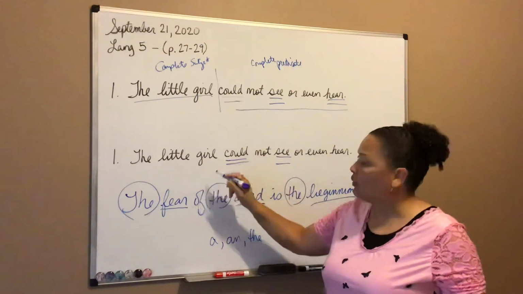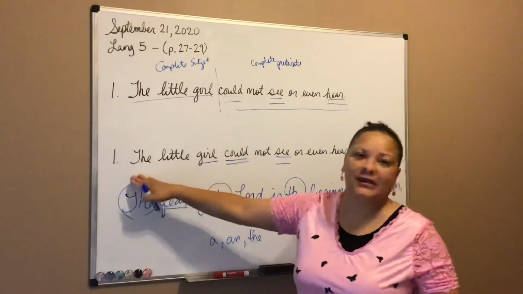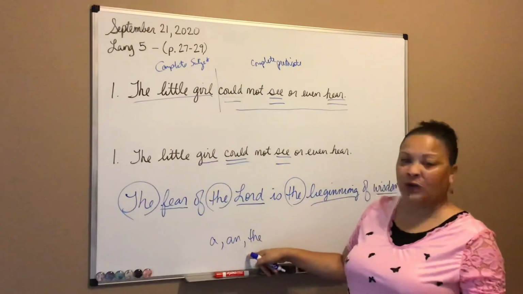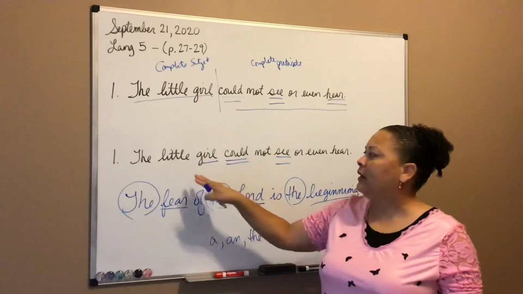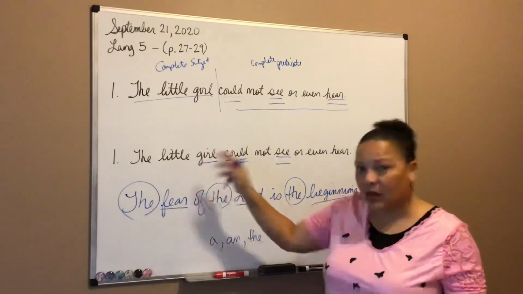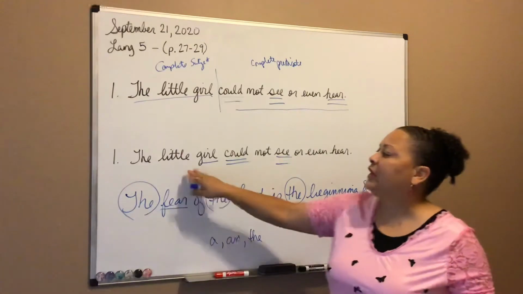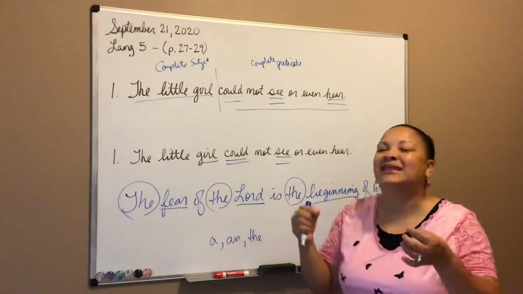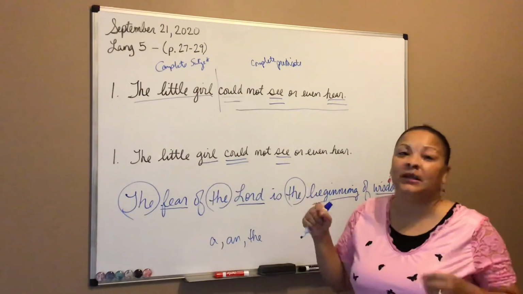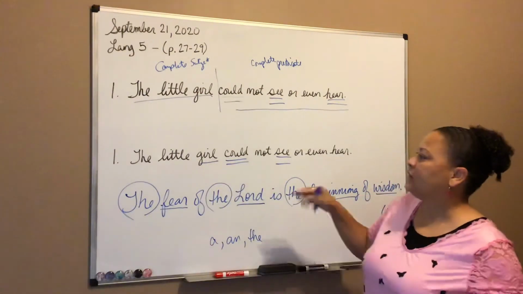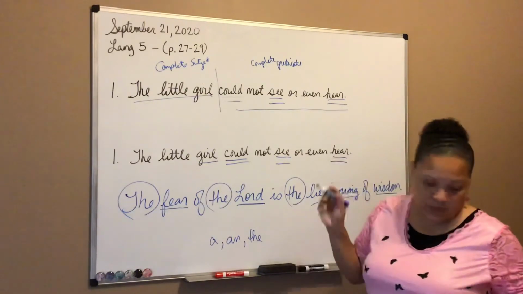The girl, right? Don't say the little girl. The, remember we called it an article. It's also an adjective that describes which girl? The girl, okay? And which girl? Little girl, not the big girl, the little girl, right? It tells you which one. So these are not part of the simple subject. The simple subject will simply be a noun, okay? So girl could see or hear, all right?